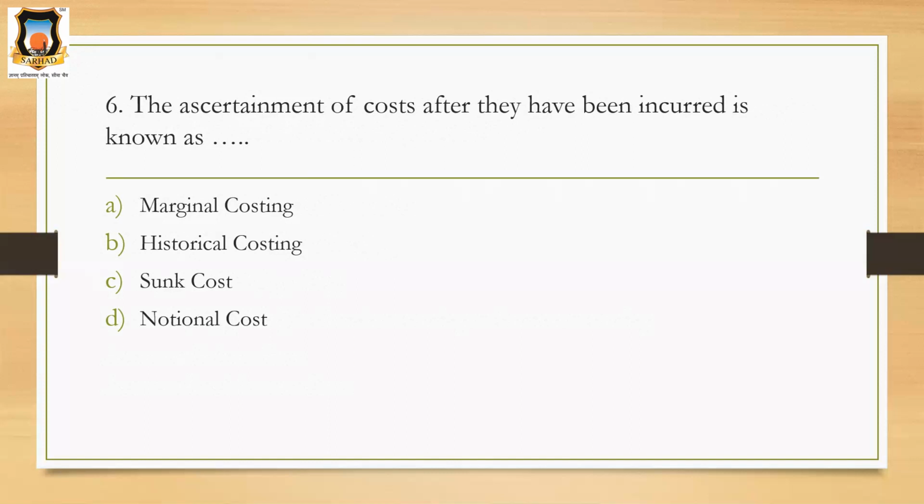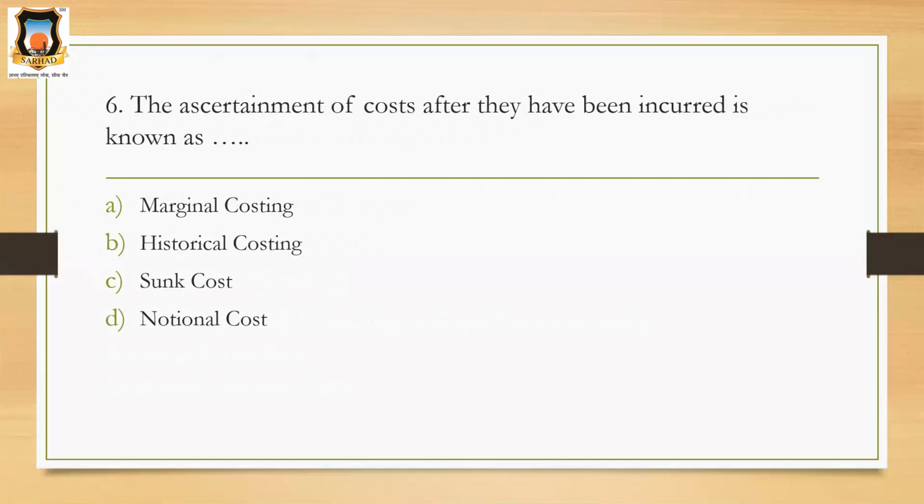Okay, meaning you are finding out the cost after you have paid for that, they have been incurred. Okay, so it is not marginal costing. Marginal costing means change in the cost, or change in various costs.